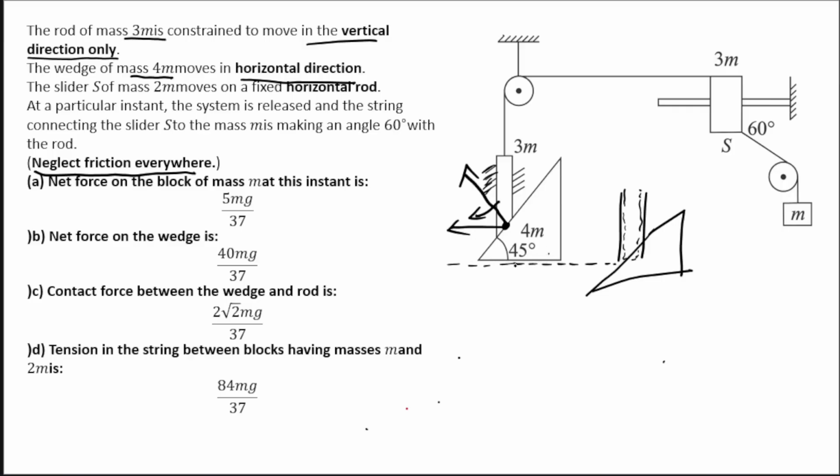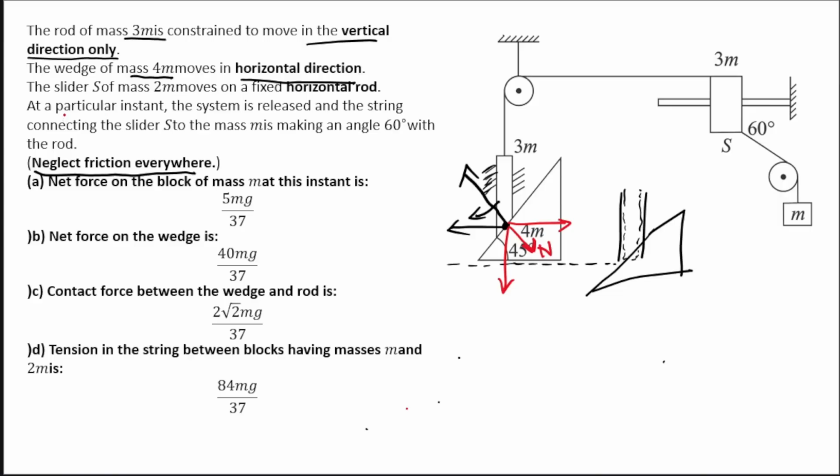So no horizontal force, but this normal reaction will have a reaction on this wedge, and this N acting on the wedge will have horizontal component and vertical component. So there is nothing to balance this horizontal component over here, and because of this it will accelerate in the horizontal direction. Vertically this wedge is not in motion, so vertically you will be adding up everything in such a way that net force is equal to 0. So this is the motion of wedge.